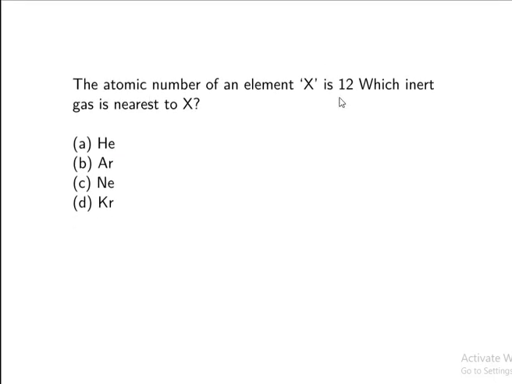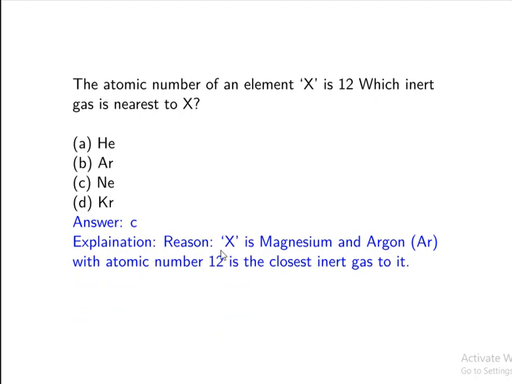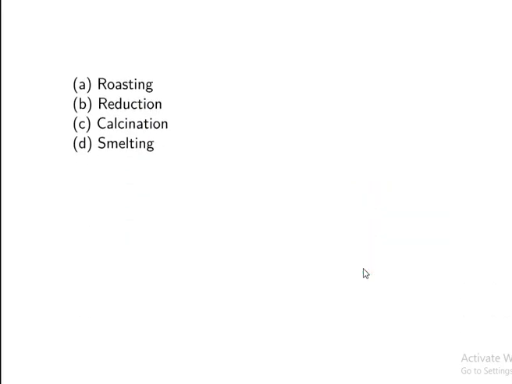Atomic number of an element X is 12, and which gas is nearest to X? So they said X atomic number is 12. Which gas is nearer to X? Helium, argon, neon or krypton. See, neon is nearer to X because X is magnesium. So atomic number of magnesium is 12, right? Okay.